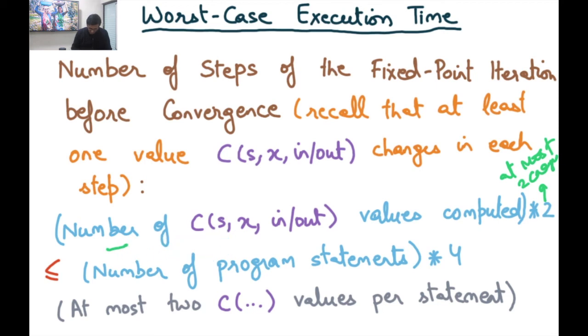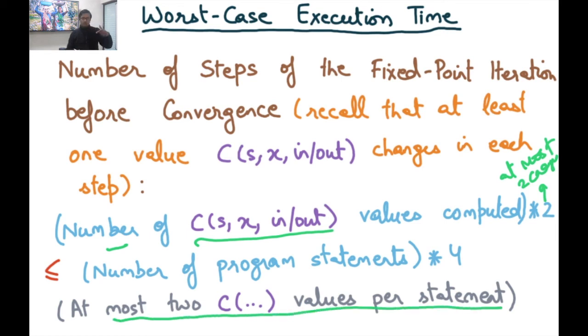And then how many number of values are there? What is the number of C, SX in out values? Well, at most there could be 2 such values for every statement. Actually there'll be fewer, because within a basic block it's the same value. Between 2 statements we just use 1 value. But at most, even if there were n statements in the program, the number of such values is only 2n. And so the total number of steps that the algorithm will take is number of program statements into 4. That's just coming from the fact that at most 2 C values per statement, one before and one after. Okay, actually these are worst case bounds.